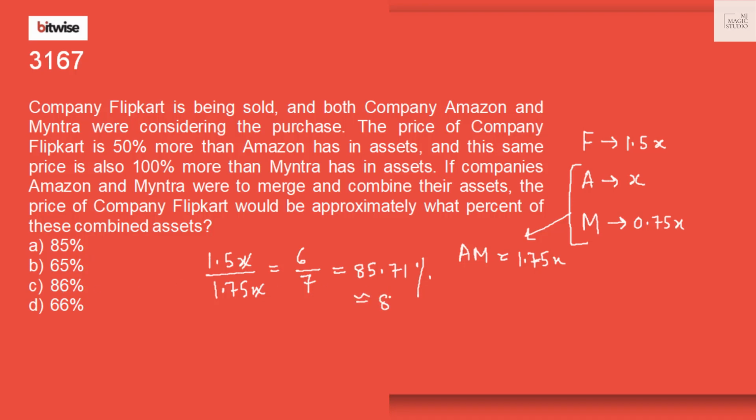The options given are 85 and 86. I'll go with 86% because it is more than 85.5. We'll go with 86. That is option C.